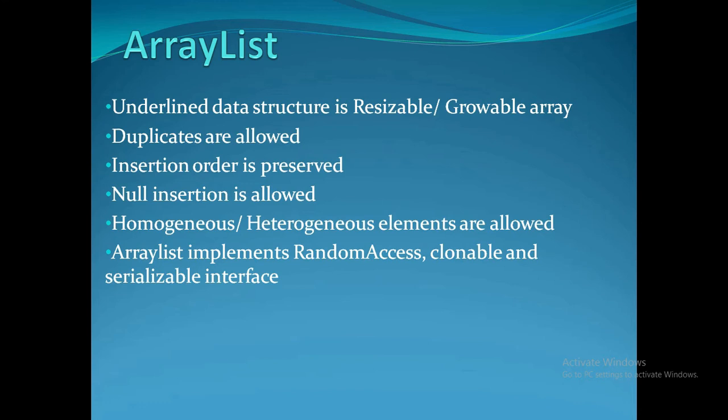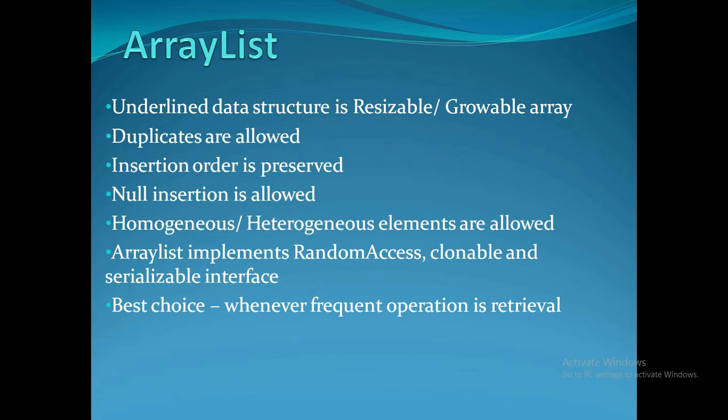when we should go for the ArrayList, because we have three different implementation classes: ArrayList, LinkedList, and Vector. If a user wants to decide which one to use, the best choice is to use the ArrayList whenever our frequent operation is retrieval.